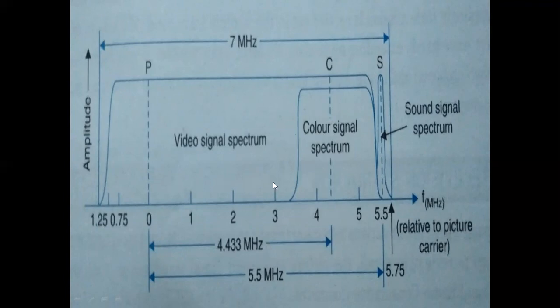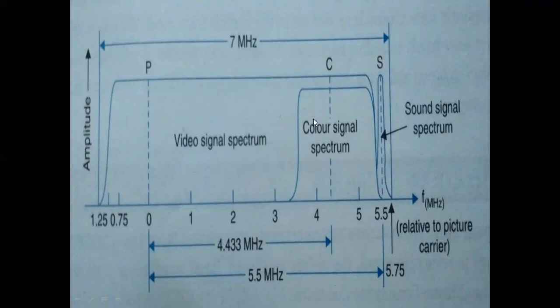This is the video black and white portion, and there is a color signal spectrum. The color subcarrier is located at 4.433 megahertz. Similarly, from the picture carrier, ahead by 5.5 megahertz, that means after 5.5 megahertz, on a scale of 0 to 7 megahertz, there is a sound carrier. This is the sound carrier. This is the spectrum of the sound.